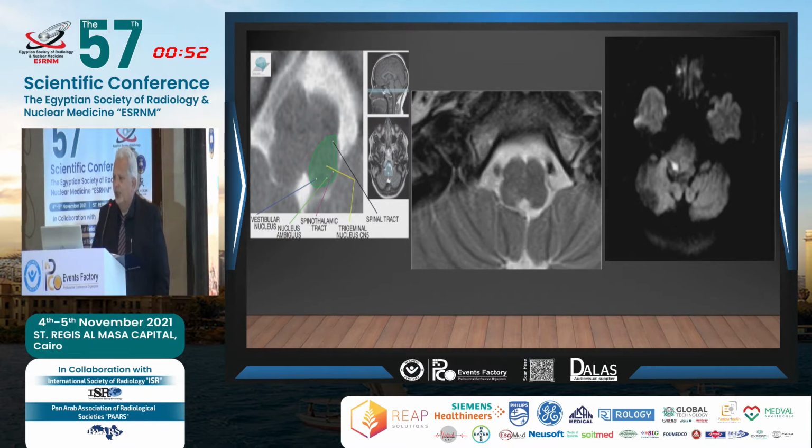Again, a very small lesion, you can detect it here in the diffusion-weighted images, here in the posterior aspect of the medulla. This patient usually comes with a lot of things. Only this small lesion, and the patient comes with what? He comes with vertigo, falling toward the side of the lesion, diplopia, multidirectional nystagmus, ipsilateral Horner syndrome, hiccups, contralateral body loss of pain and temperature sensation, hoarseness, dysphonia, dysphagia, dysarthria, and decreased gag reflex. All of this from just this small pathology. This is called Wallenberg syndrome. I'm sure you have heard about it.